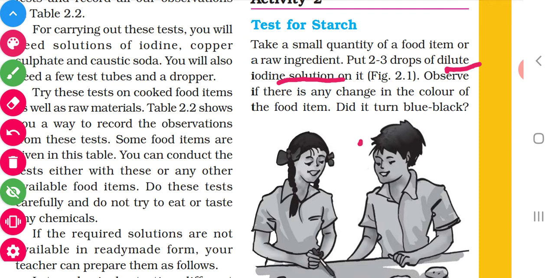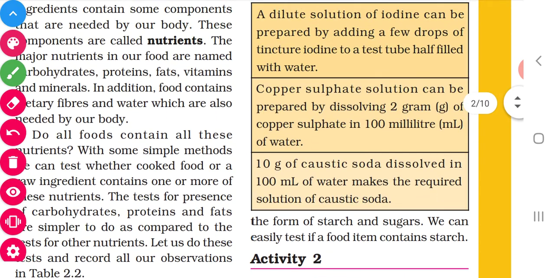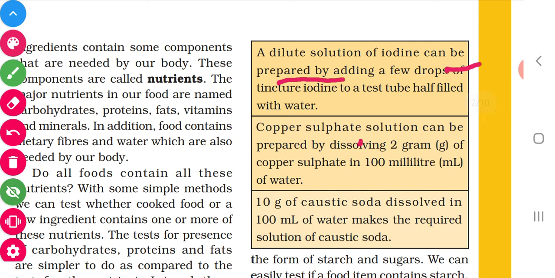Dilute means we have to add some amount of water to the iodine. See, the method of preparation of iodine solution is given. This iodine solution is available in the lab. We can add a few drops of water to this iodine and prepare the iodine solution.